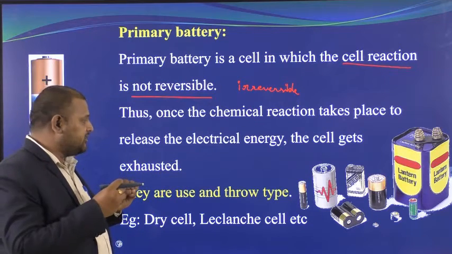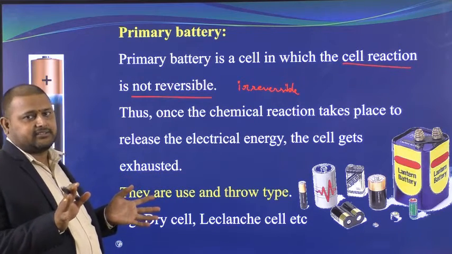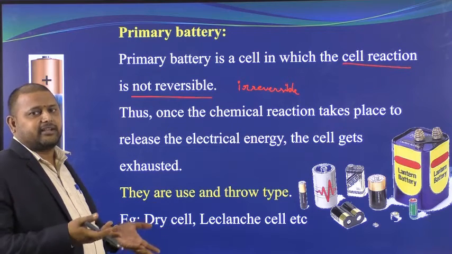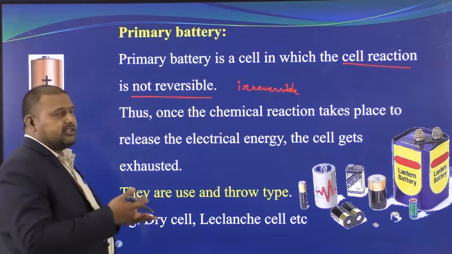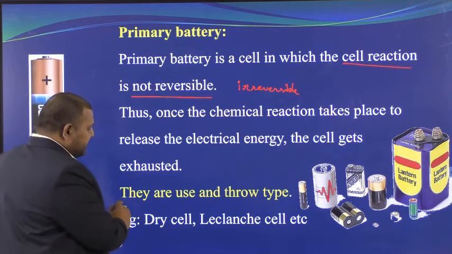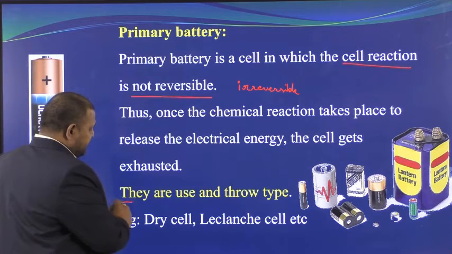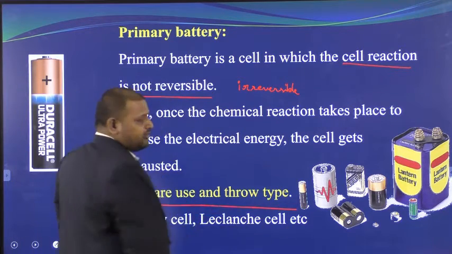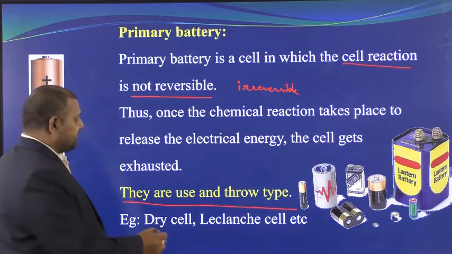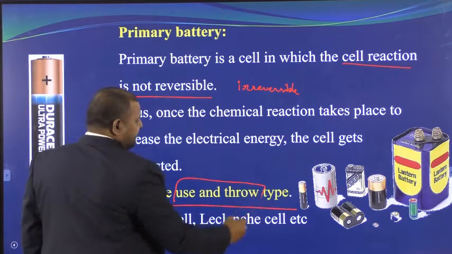Exhausted means completely out of reactants. If there are no reactants, you can't expect any reaction. If there is no reaction, there is no current. That's all. Once they are completely exhausted, you should throw them away. So they are called use-and-throw batteries.